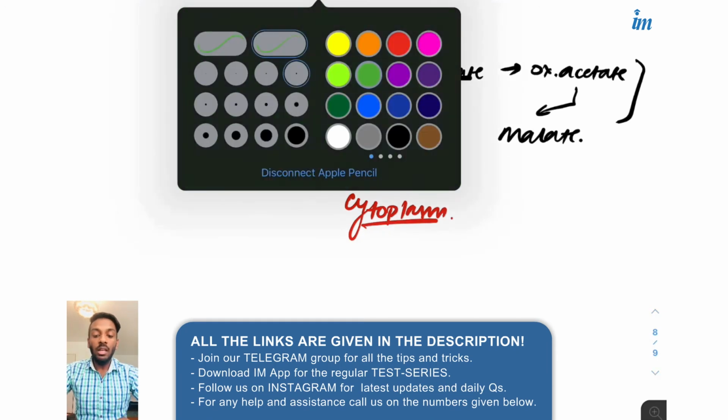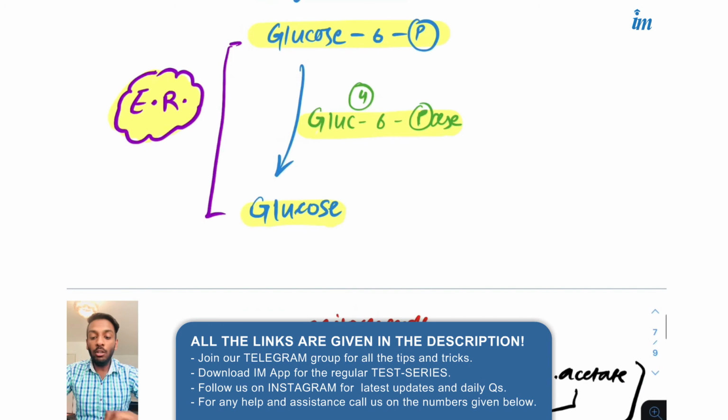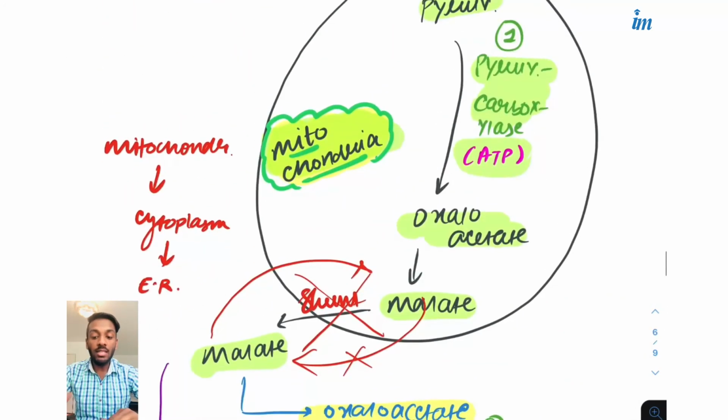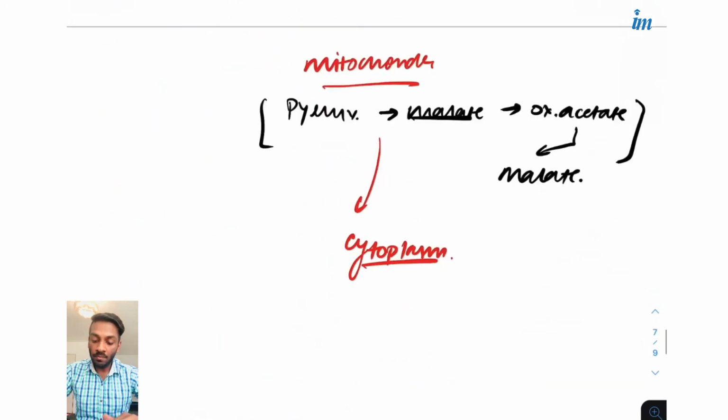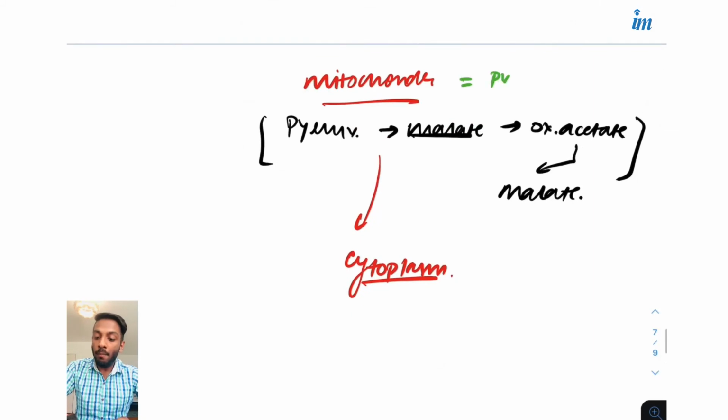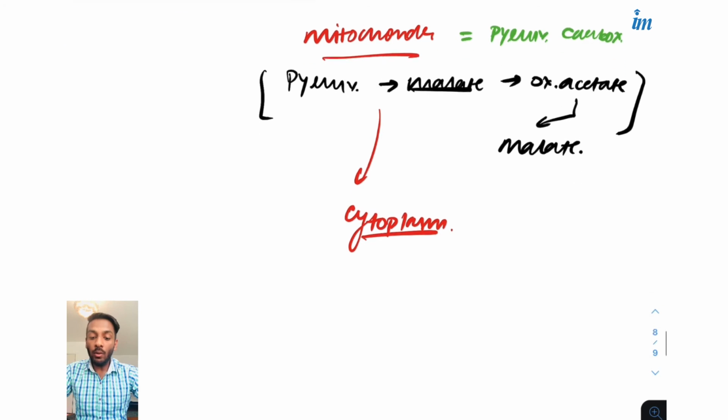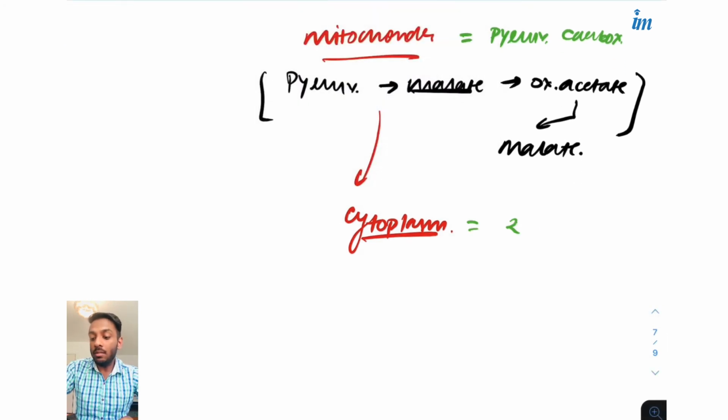Also let me tell you on the side, in the mitochondria only one enzyme was used, the pyruvate carboxylase. Okay, now in the cytoplasm two other enzymes will be used. What were they? PEPCK and what?